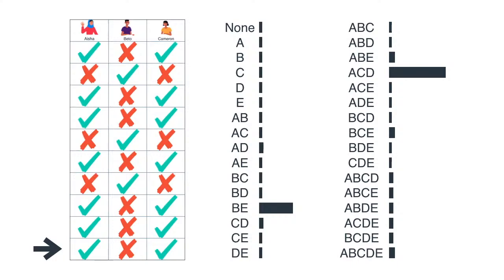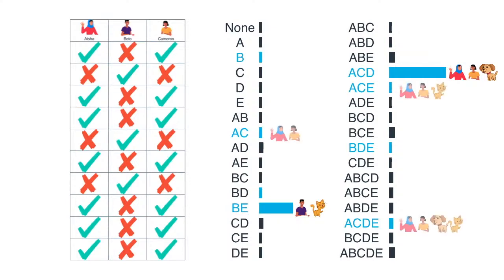Now these over here are the same probabilities we had with the RBM that we started at the very beginning. And notice that indeed, if we were to pick randomly from the scenarios, the most likely one we would pick is ACD for Asia and Cameron showing up and not Beto. And the other one very likely would be BE, where Beto shows up and not Asia and Cameron. This matches our data pretty well. However, what happened with the rest? There are many other scenarios where Asia and Cameron show up and not Beto, or when Beto shows up and not Asia and Cameron. Why did all these get low probabilities?